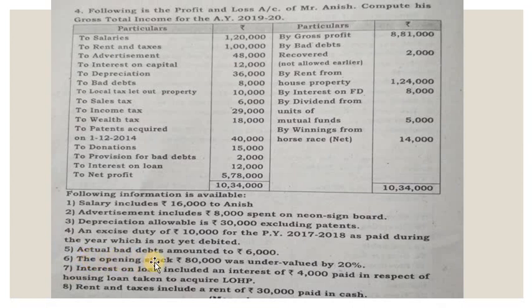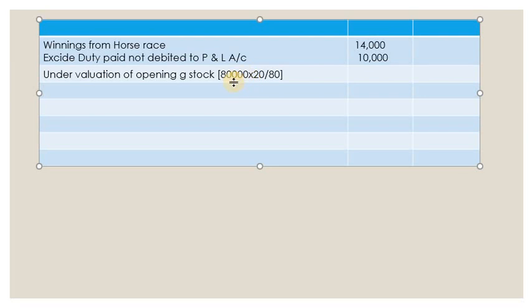The opening stock of rupees 80,000 was undervalued by 20%. So undervalued, that means it should have been debited but was not debited. So we'll debit now. We will minus it now, whatever the amount which was not debited. So here 80,000 means 80%. So what is 20%? We have to cross multiply. So 80,000 into 20 divided by 80. So it is 20,000.